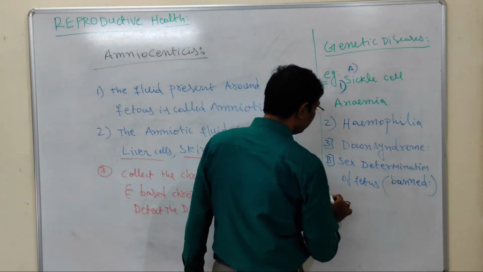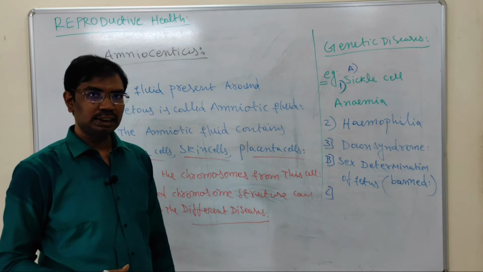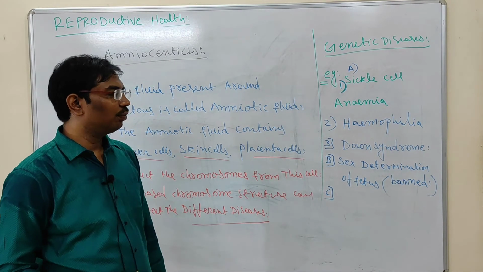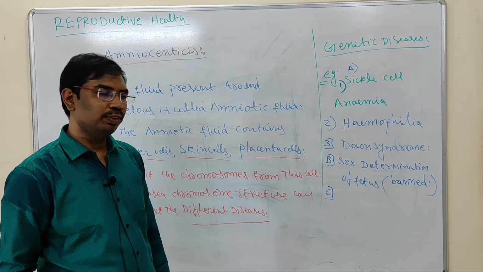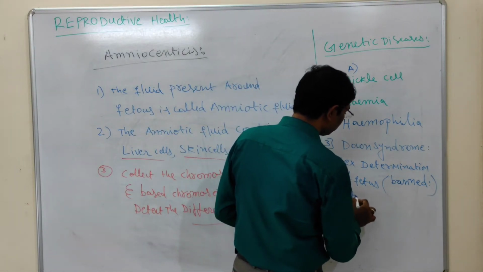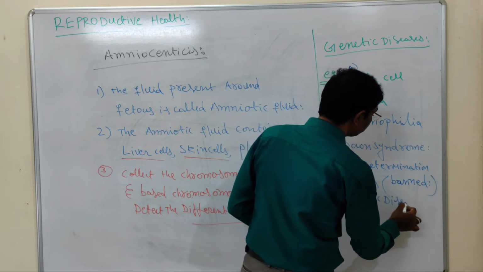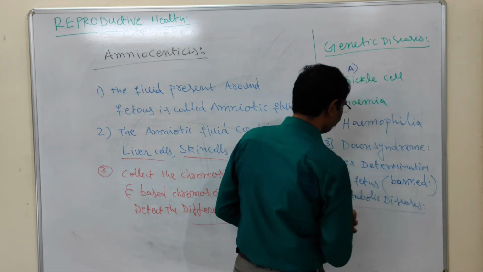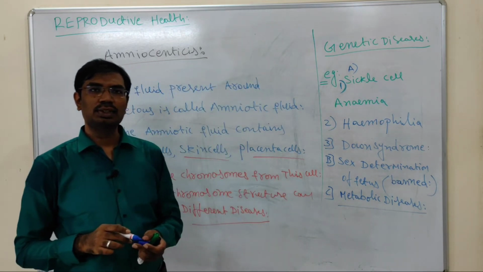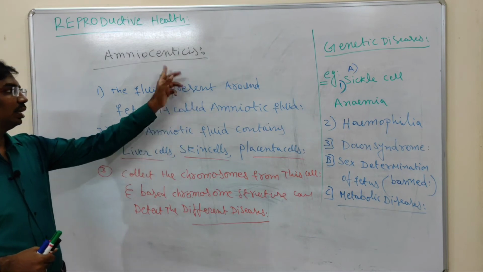So the first one is genetic diseases we can detect, the second one is sex of the fetus we can detect, and another one is metabolic diseases. Metabolic diseases also we can detect with the help of the amniocentesis technique.